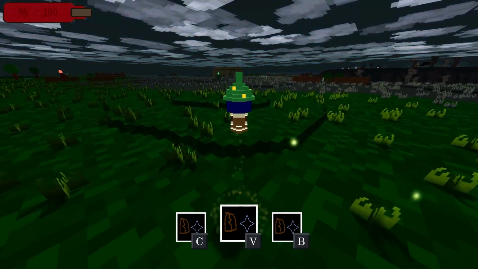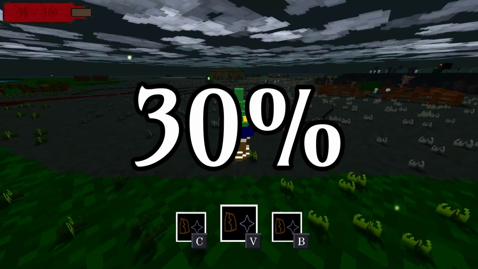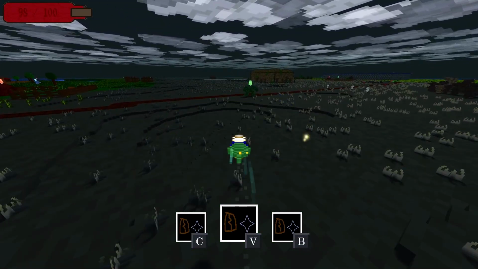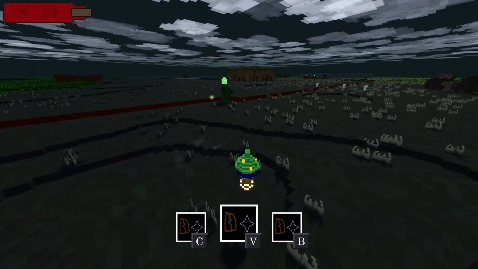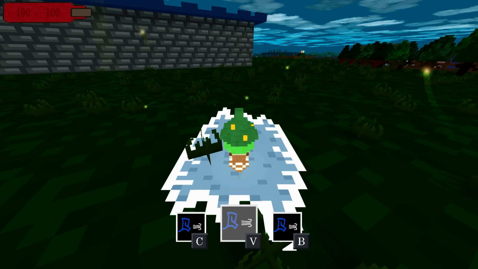In this devlog, I finished the Plains area in my indie game, and the game is now about 30% done. I'm Empathy, and this is my open world wizard game Vitality, where you cast spells that are combinations of elements and states of matter, like fire and plasma, or water and gas.